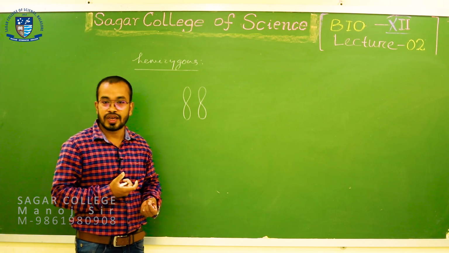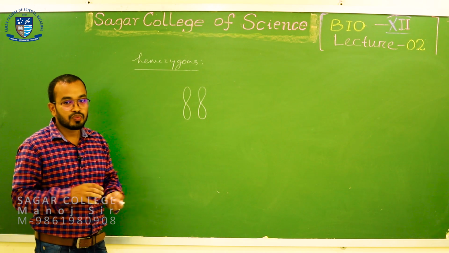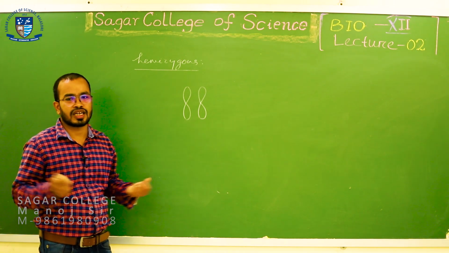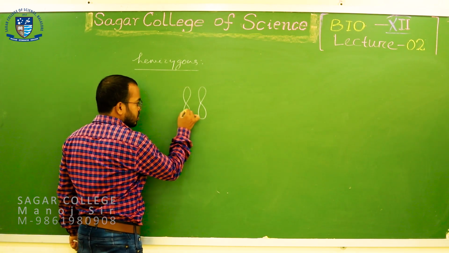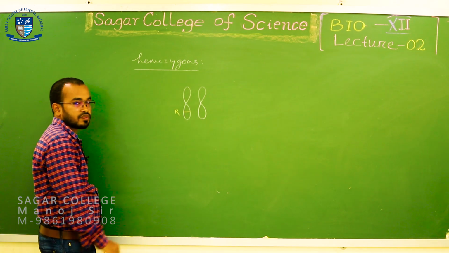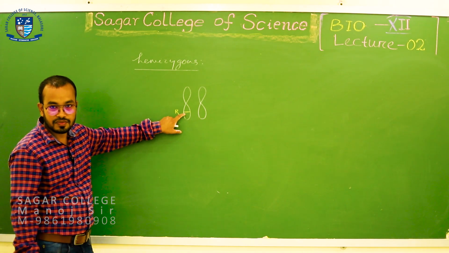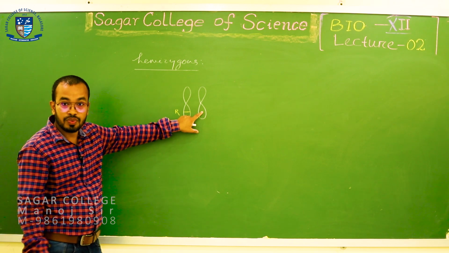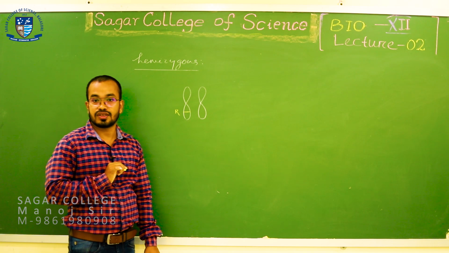In a homologous pair of chromosomes, the gene sequence remains the same, but in some cases, suppose at this particular locus there is a gene present, which is the R gene, but at the similar locus of its homologous chromosome, its corresponding allele is absent.